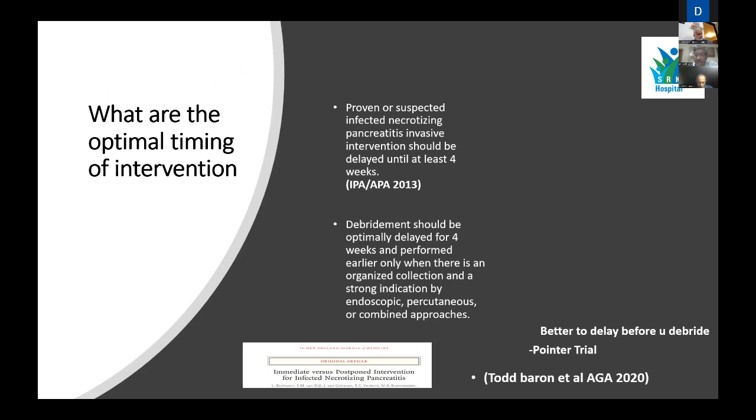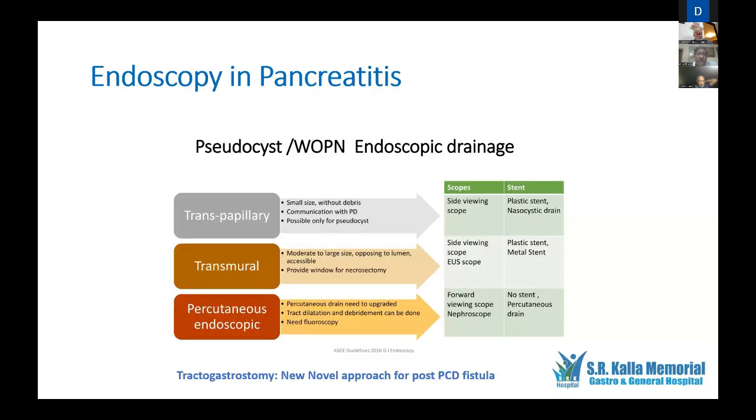And it is better to delay. This was the result of the POINTER trial: at least 4 weeks, till the walls mature, so that there are no leaks in the abdomen and we create a controlled internal fistula. So when you do endoscopy, there are three approaches here. This can be transpapillary, which is used through a routine ERCP scope. Plastic stents or nasocystic drains can be placed.